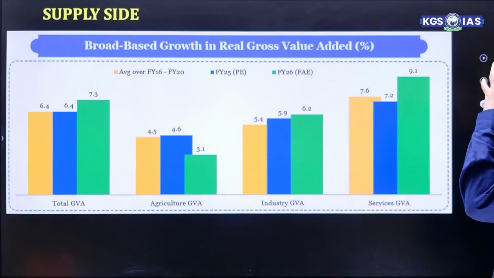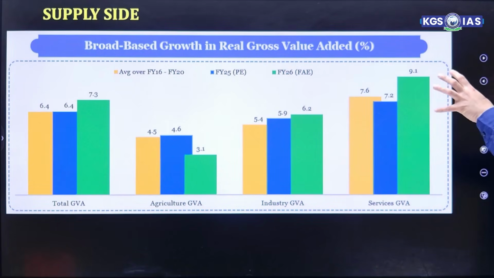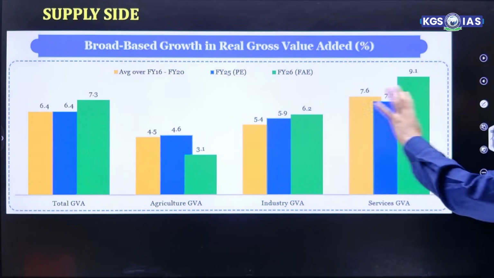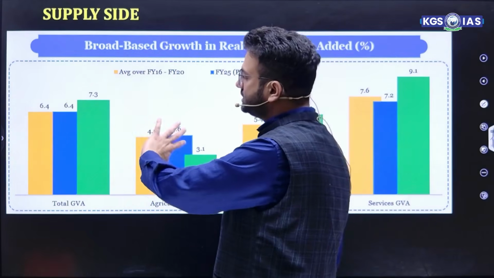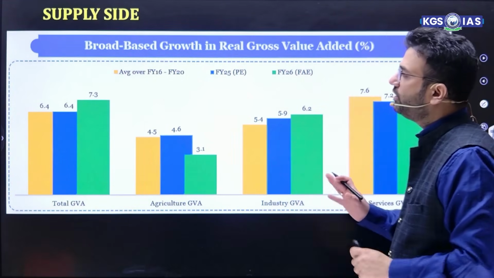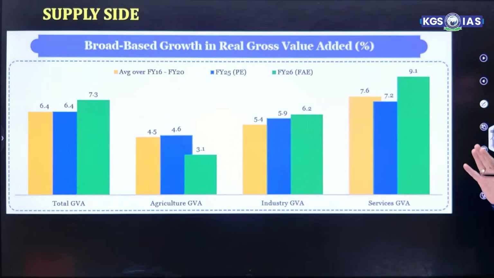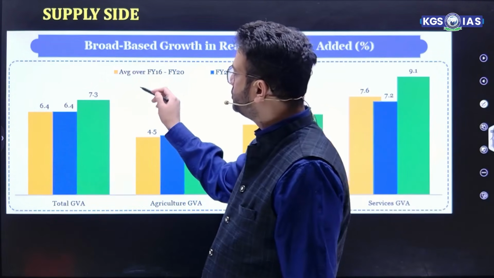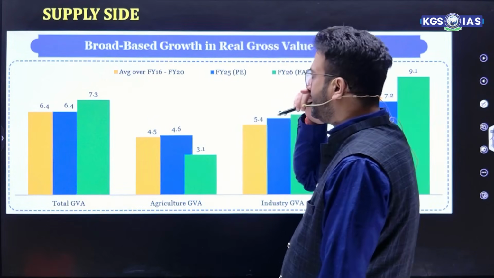Now, if we talk about the supply side, broad based growth in real GVA. This is again very important, and may be asked in the prelims exam. If we talk about financial year 16 to financial year 20, this yellow bar shows financial year 16 to financial year 20.